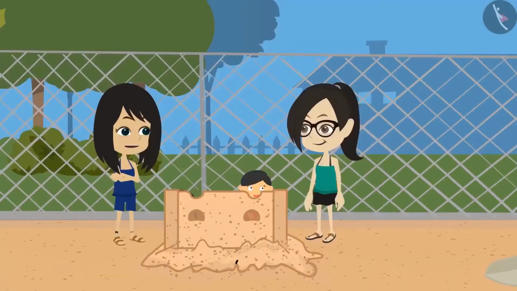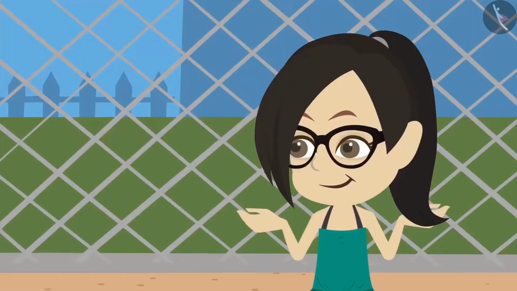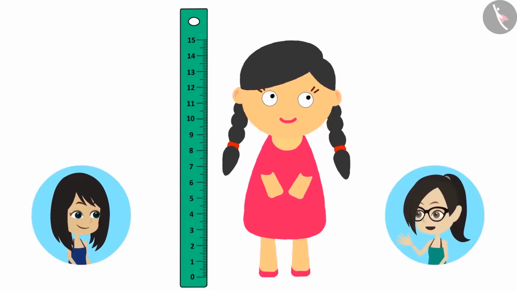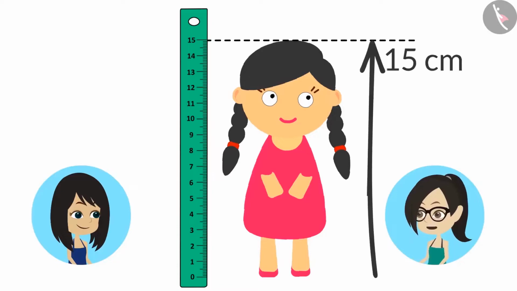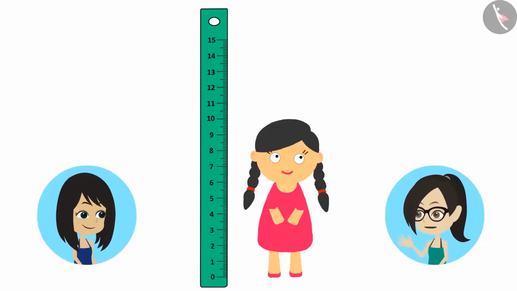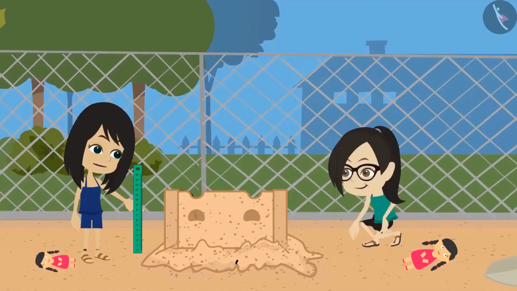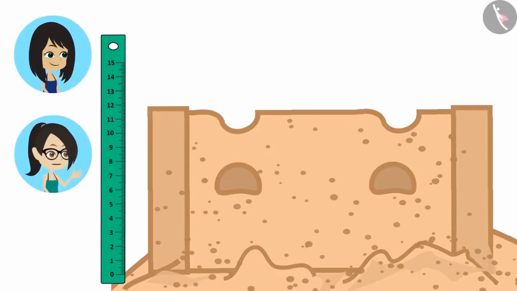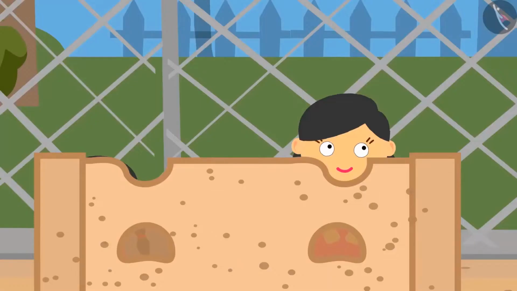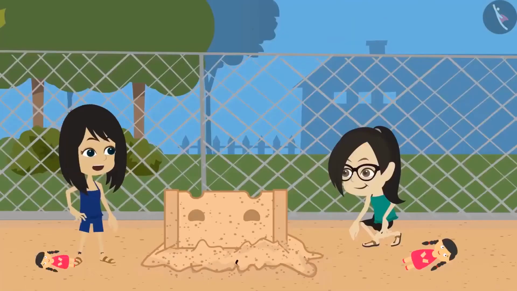Tell me, what is the height of your doll, Vandana? I don't know. Let's measure it now. Look, the height of my doll is 15 centimeter. Let us find the height of my doll too. The height of your doll is 10 centimeter. What is the height of the fort? The height of the fort is 12 centimeter. That's why your doll was not fitting in the fort. We will have to build a 15 centimeter tall fort for your doll.